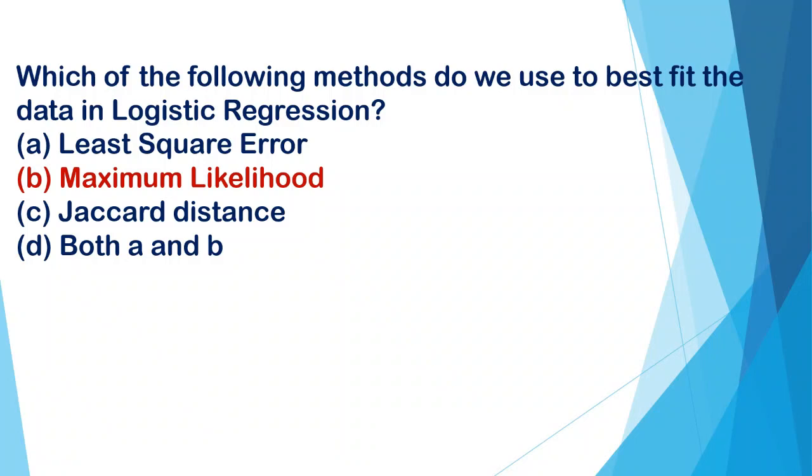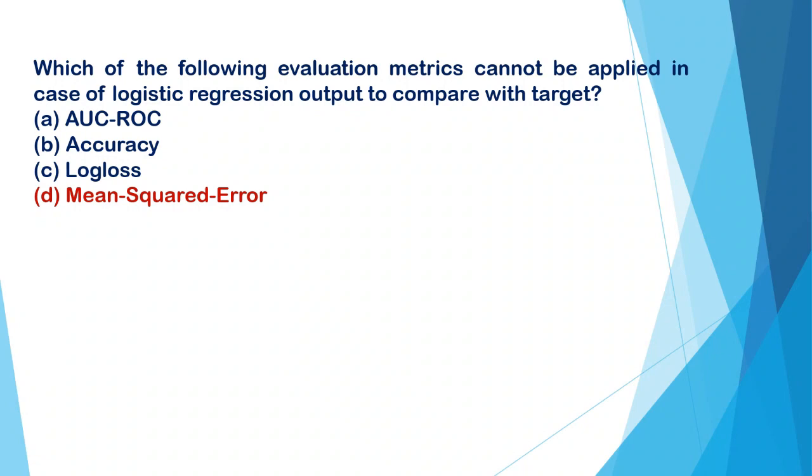Which of the following evaluation metrics cannot be applied in case of logistic regression output to compare with target? A. AUC-ROC. B. Accuracy. C. Log loss. And D. Mean squared error. And the correct option is mean squared error.